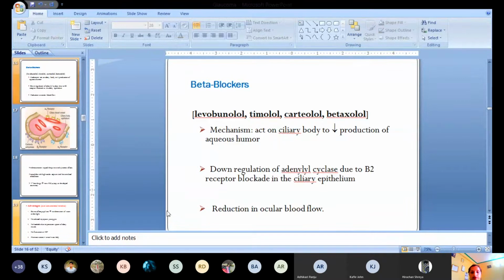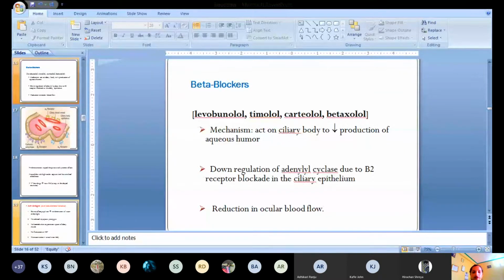So these beta 2 receptors are present in the ciliary epithelium. When we are inhibiting this beta 2 receptor over here, then there is down regulation of the adenylyl cyclase, that causes a decrease in the aqueous humor formation or synthesis.